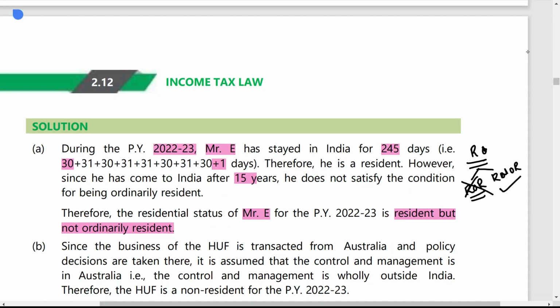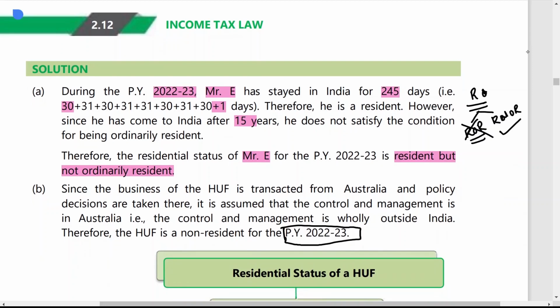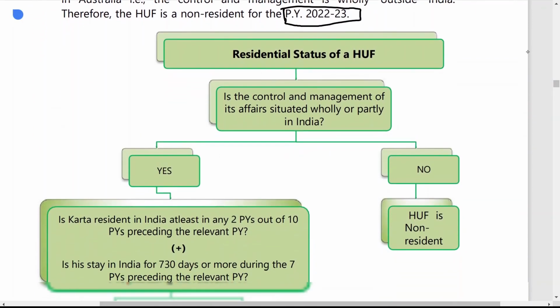Now check what is the residential status of the HUF. Since the business of the HUF is transacted from Australia and policy decisions are taken there, it is assumed that the control and management is in Australia. That is, the control and management is wholly outside India. Therefore, the HUF is non-resident for the previous year 2022-23. This way you can find out the residential status.